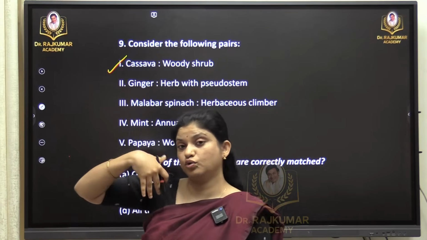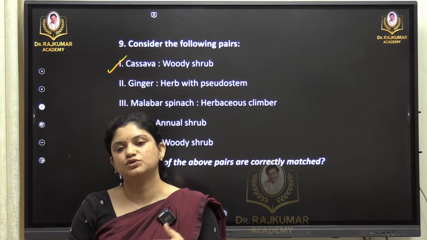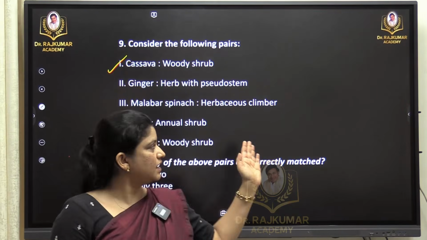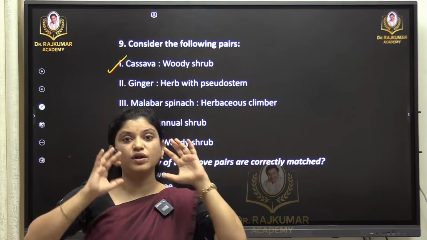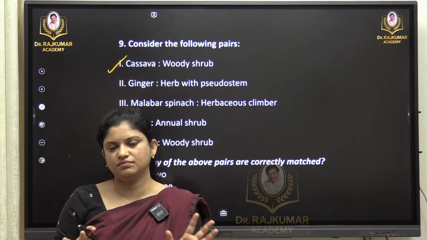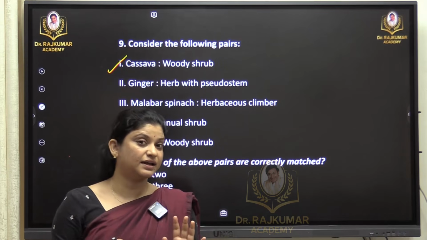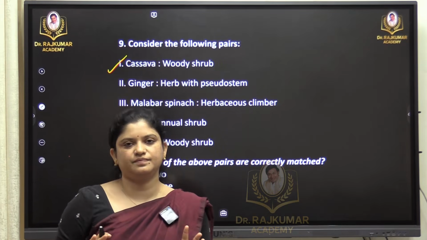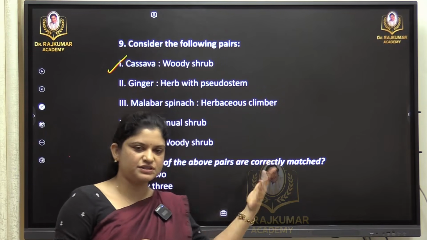Luckily for us, not too much detail about cassava, just what is it, what kind of plant it is. So tapioca, what we call. So cassava is a woody shrub. So the idea is, how does it grow? If you try to picturize, if you have some awareness about the crops, it is easier, it is a no-brainer. There are no technical details asked. How does a plant look like? So this is woody shrub, which is correct.